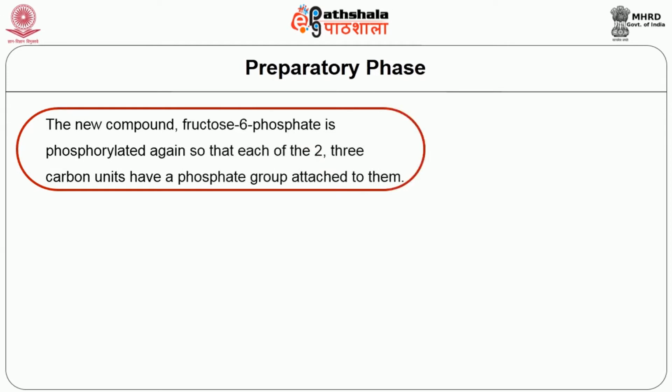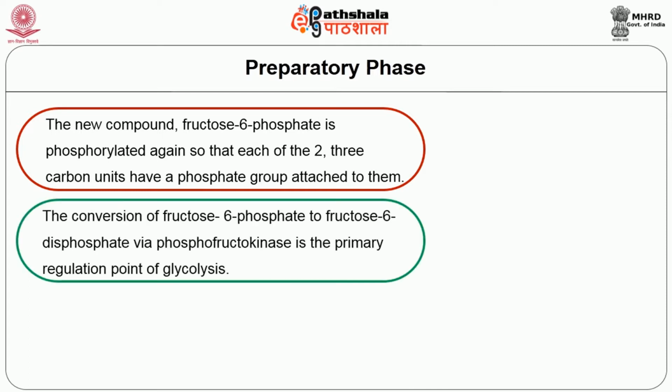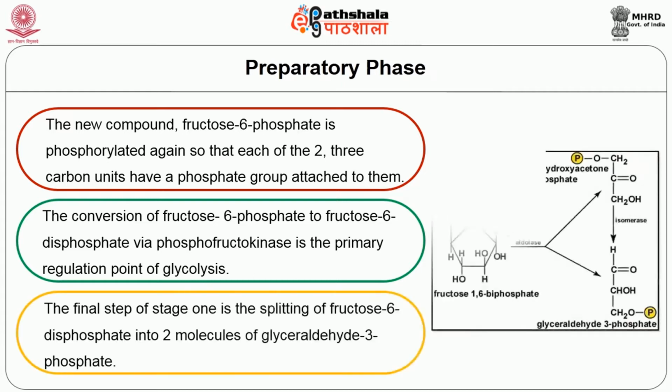The new compound fructose 6-phosphate is phosphorylated again so that each of the 3 carbon units has a phosphate group attached to it. The conversion of fructose 6-phosphate to fructose 1,6-diphosphate via phosphofructokinase is the primary regulation point of glycolysis. The final step of stage 1 is the splitting of fructose 1,6-diphosphate into 2 molecules of glyceraldehyde 3-phosphate.